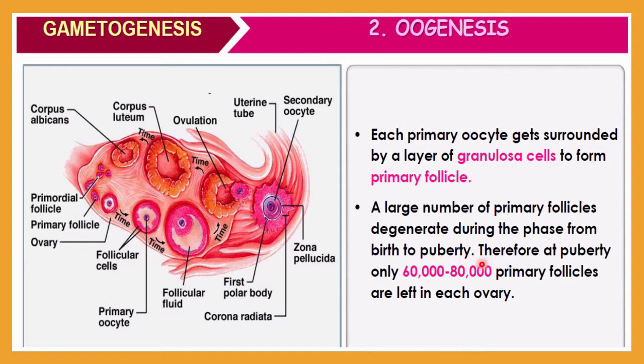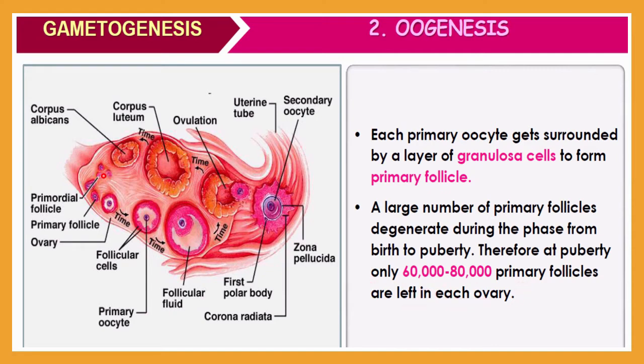Okay, and therefore at puberty only 60,000 to 80,000 primary follicles are left in each ovary. What happened? Let me repeat. A large number of primary follicles degenerate or are damaged during the phase from birth to puberty. During these years, so many oocytes will be damaged, and therefore at puberty only 60,000 to 80,000 primary follicles will remain in each ovary.